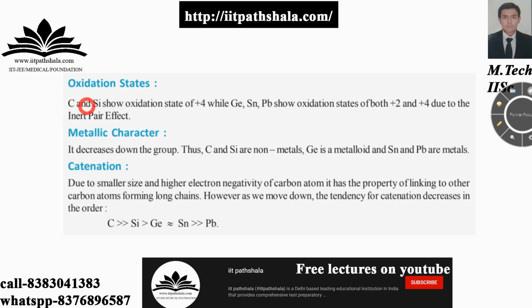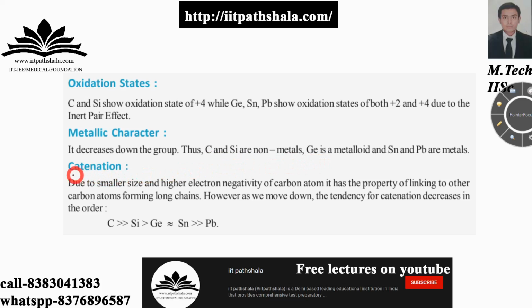So carbon and silicon show an oxidation state of +4, while germanium, tin and lead show oxidation states of +2 and +4. Why? Due to inert pair effect, guys. Then if we talk about the metallic character, it decreases down the group. Thus, you can say that carbon and silicon are non-metals, germanium is a metalloid, and tin and lead are metals.